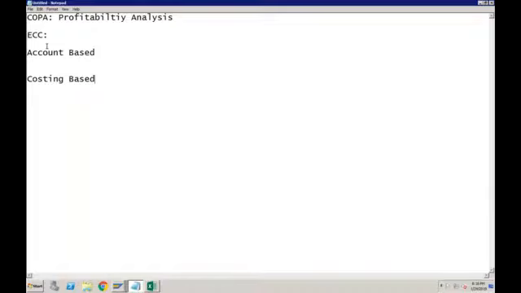Please make this session interactive. Otherwise, if you just keep on listening, it will not add any value. Yes, Sandeep. Yeah, Gaurav, don't have so much knowledge about this. Okay. What about others? Akash, do you have any idea what is account based versus costing based? Mahesh?